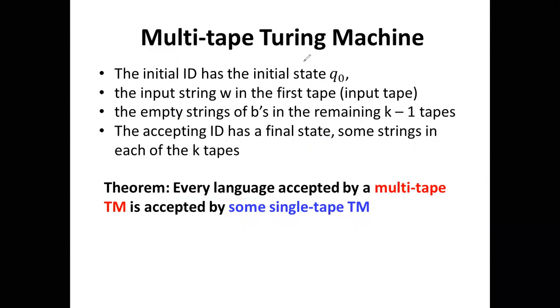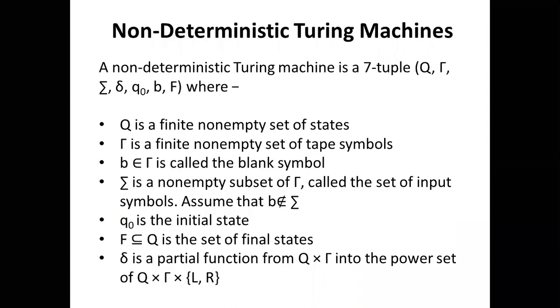Now we have to discuss the non-deterministic Turing machine. That is the next part. It is non-deterministic because if you are in a state and taking an input symbol, you don't know which move it will make; the transition maps to the power set. It will move to either the P1 state and write the D1 input symbol.